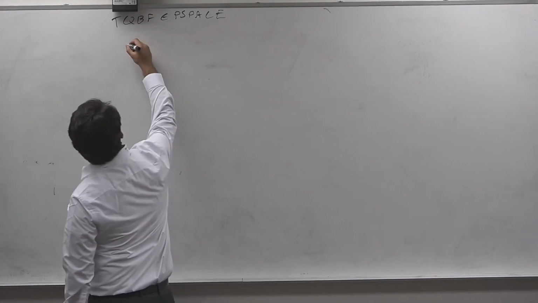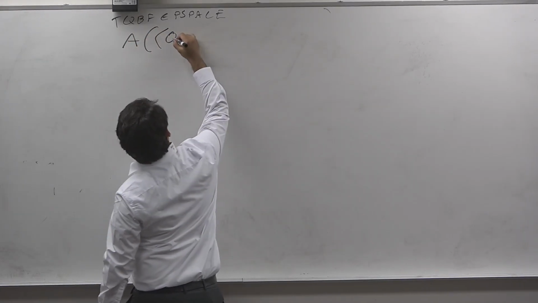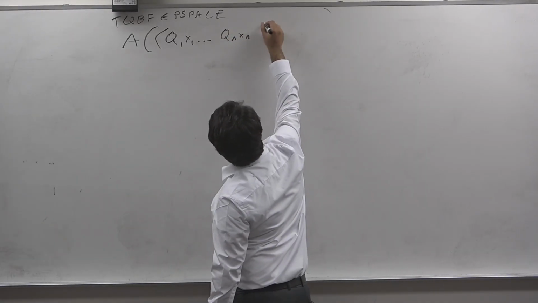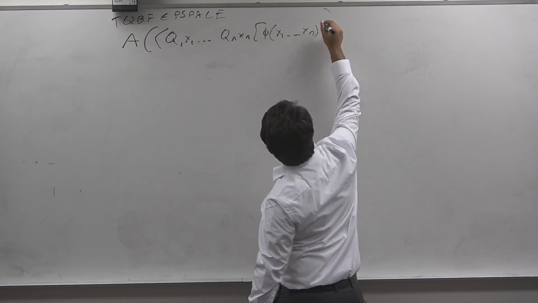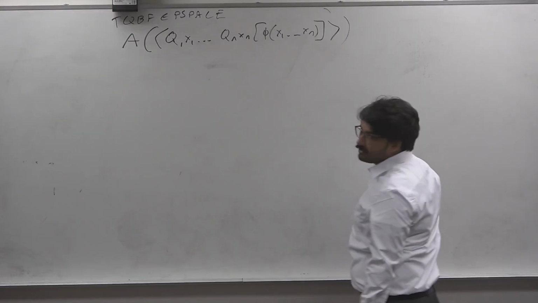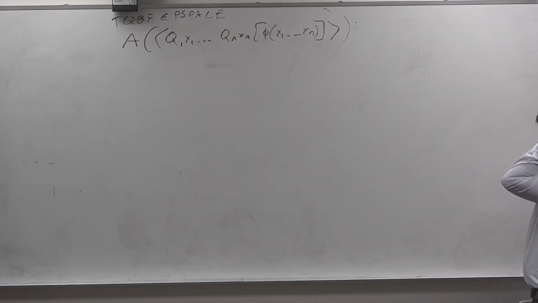Let us suppose we have an algorithm A, which takes as input a TQBF of the form Q1 x1 through Qn xn of phi of x1 to xn. It's encoded like this, and we want to solve such a problem recursively.